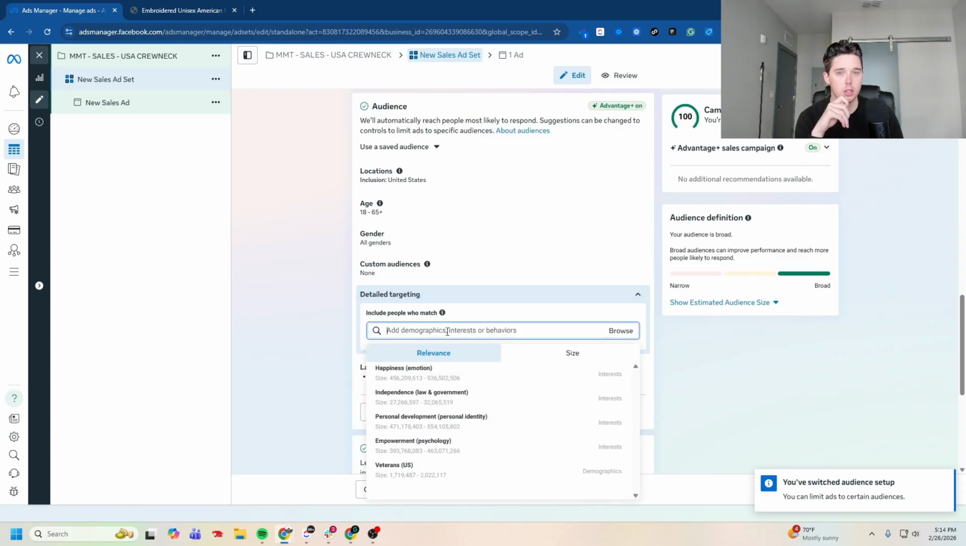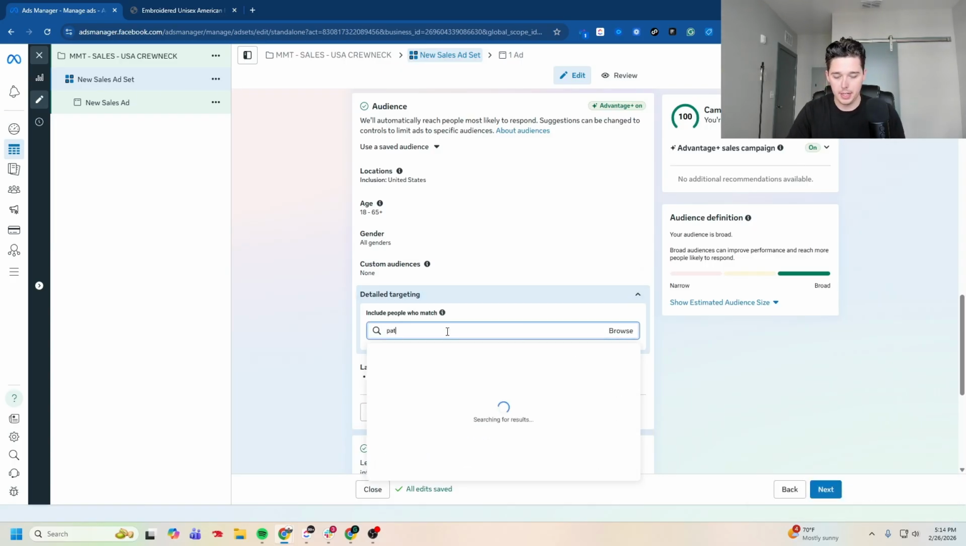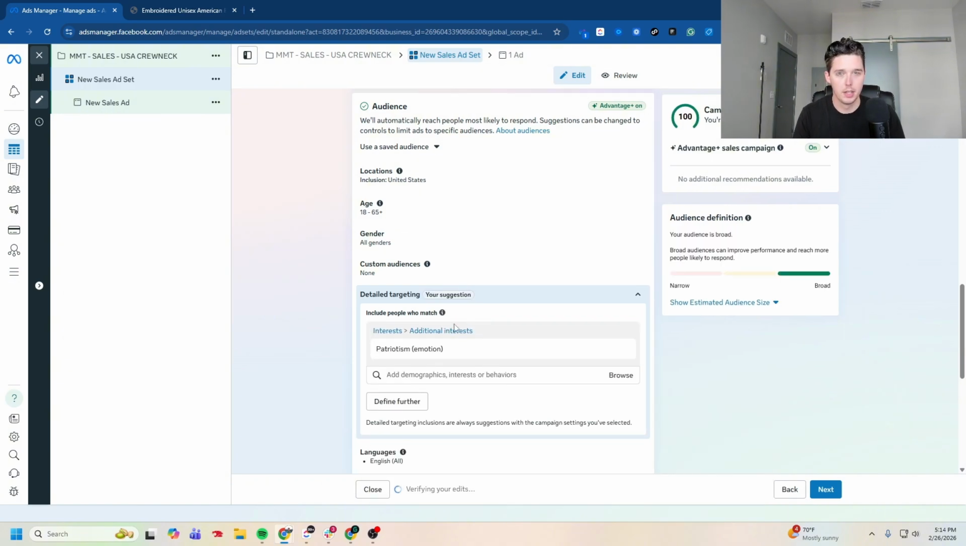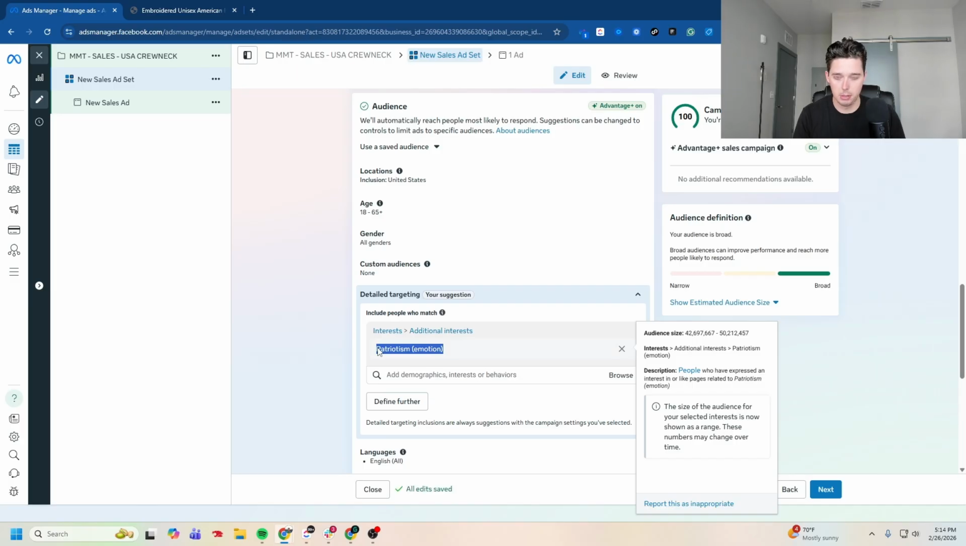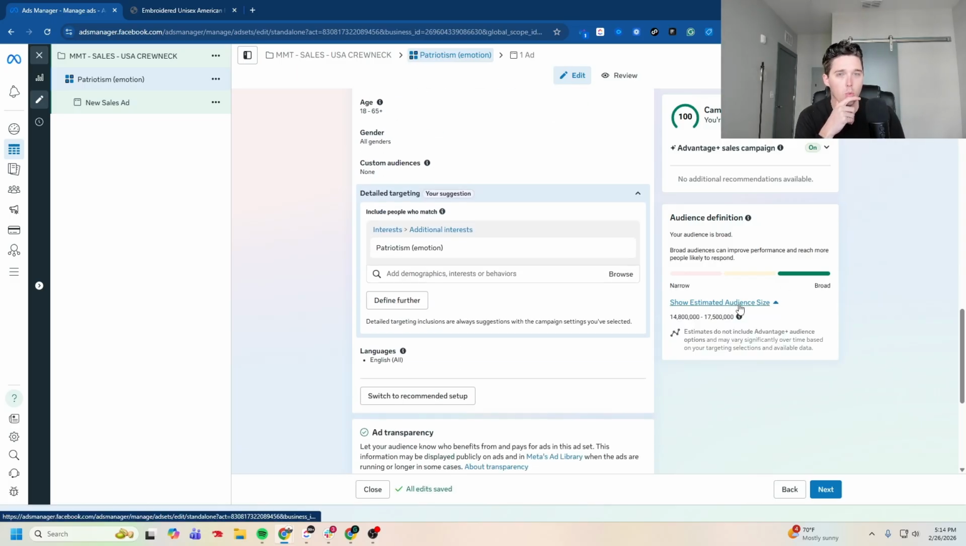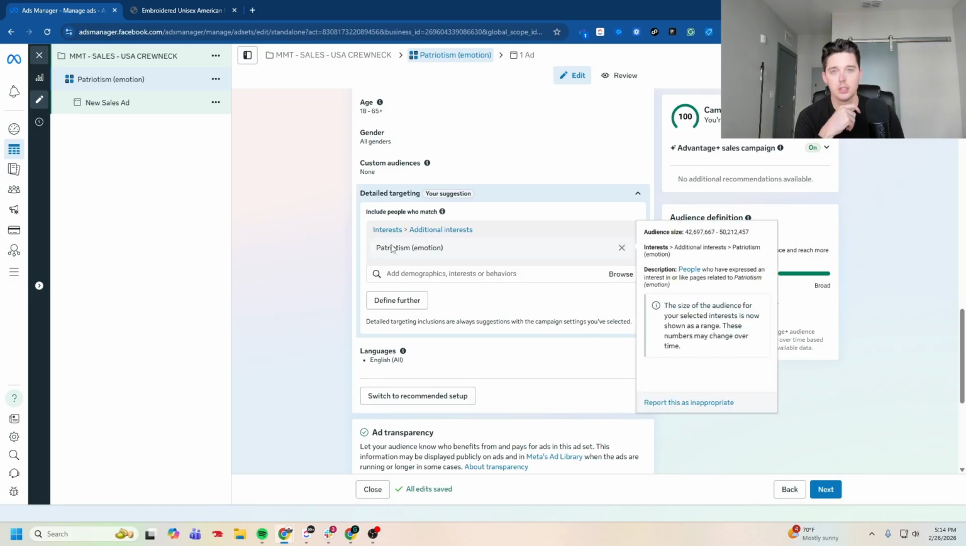I just wanna use one. So I'm gonna use patriotism or something. I know it's in here somewhere. Yeah. So this ideally is gonna be folks that are patriots or whatever that means in Meta. And we'll see the estimated audience size. So now this is the single interest that I'm targeting.